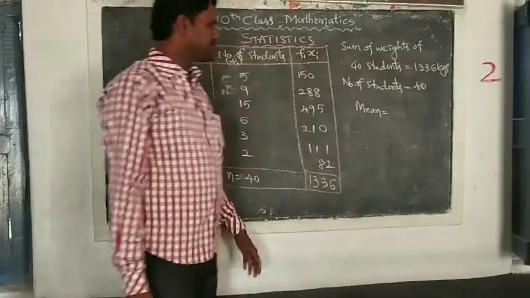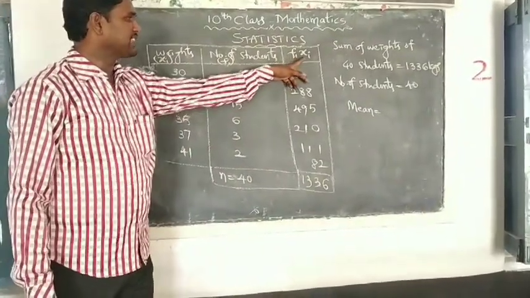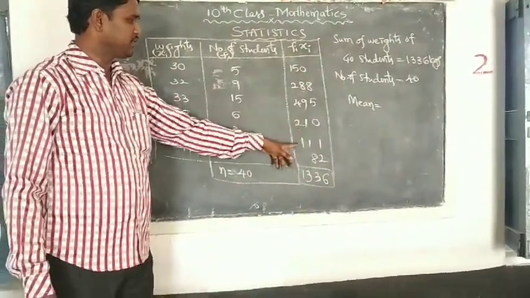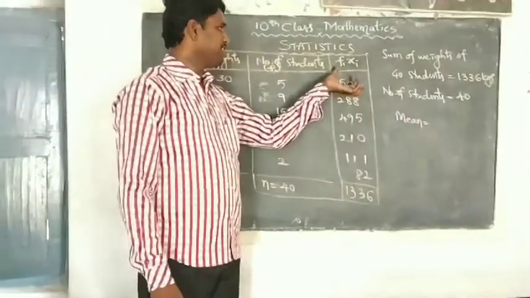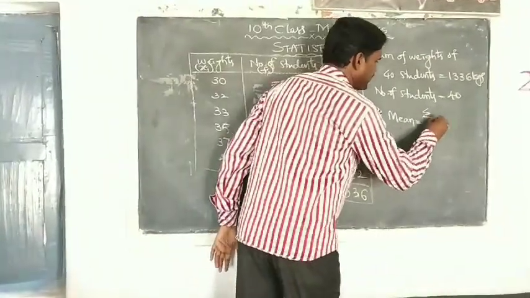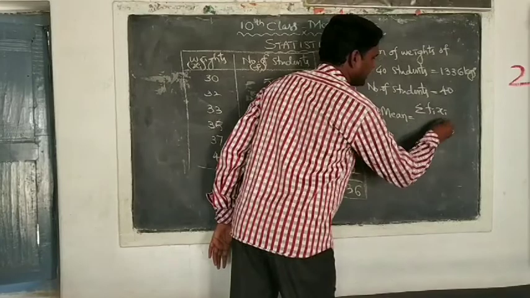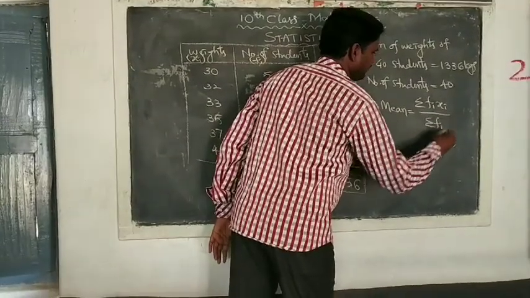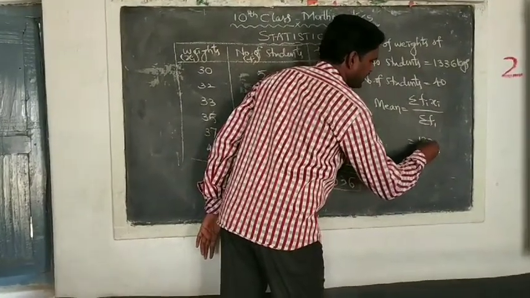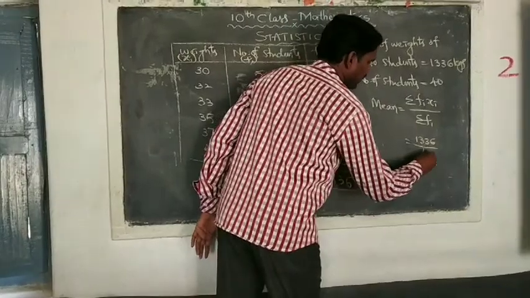The sum of all observations here is fi xi. For the 6 classes, fx will be added. That is summation of fi xi by summation of fi, that is 1336 by 40.